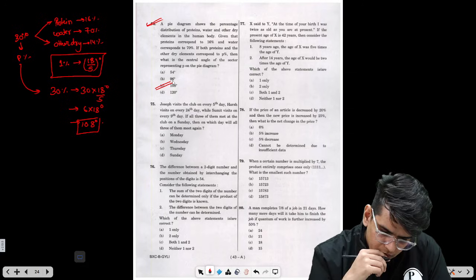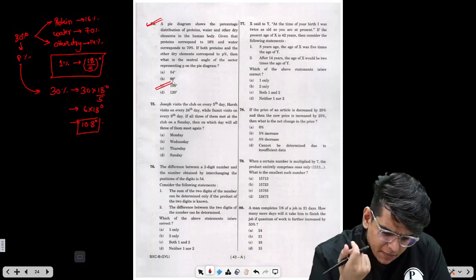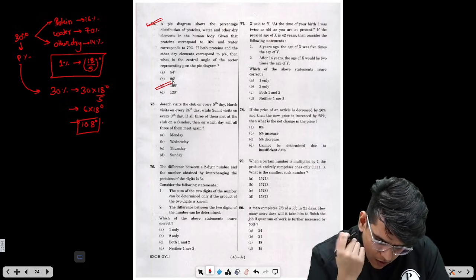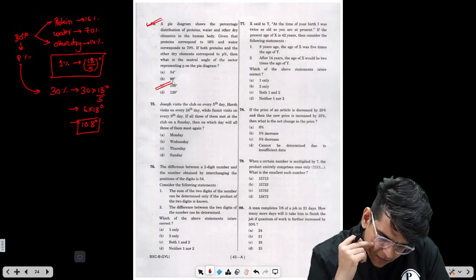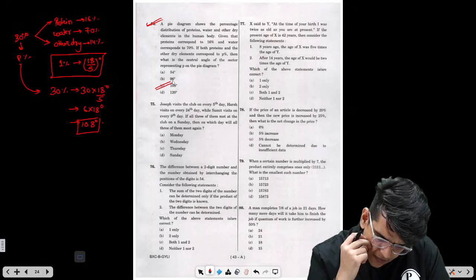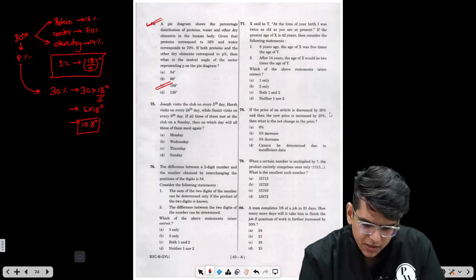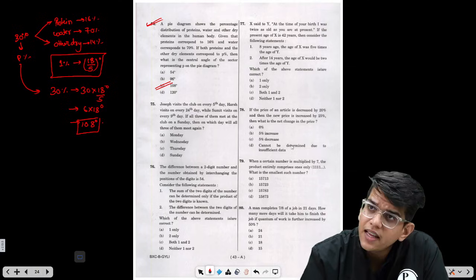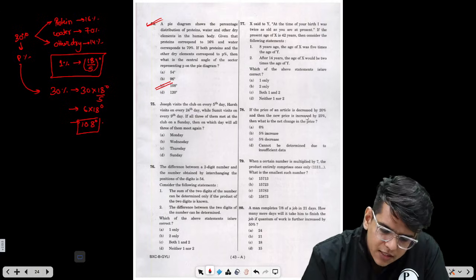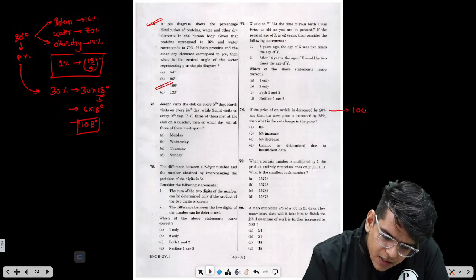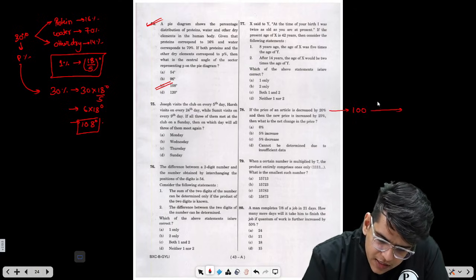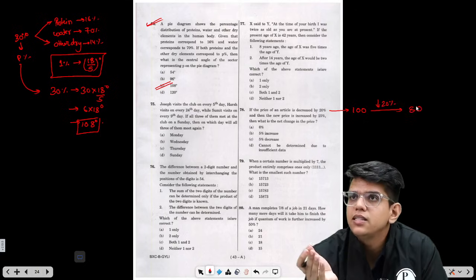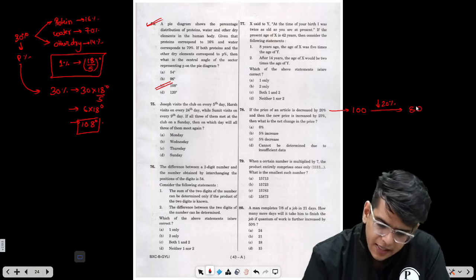Okay. Again, an LCM HCF question is there, or we can see. Let us try. See, this is question number 78. If the price of an article is decreased by 20%, all the things are in percentage. So we can assume to start it with 100. If the price of an article is decreased by 20%, that means this becomes 80. When you decrease 100 by 20%, it becomes 80.